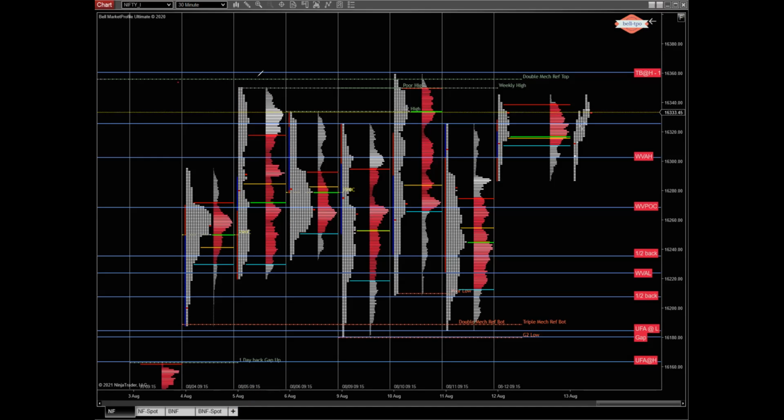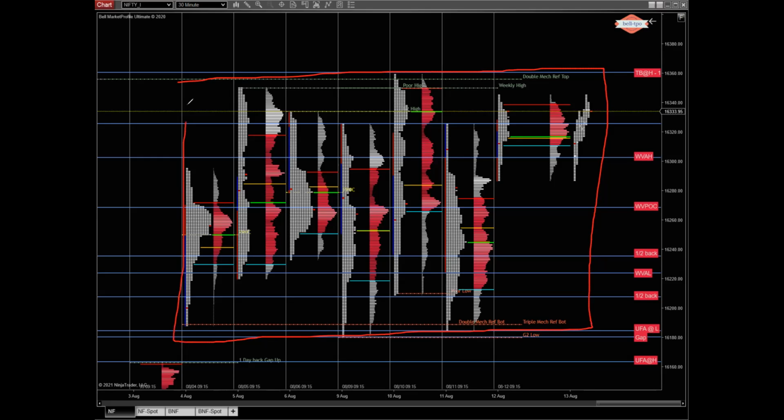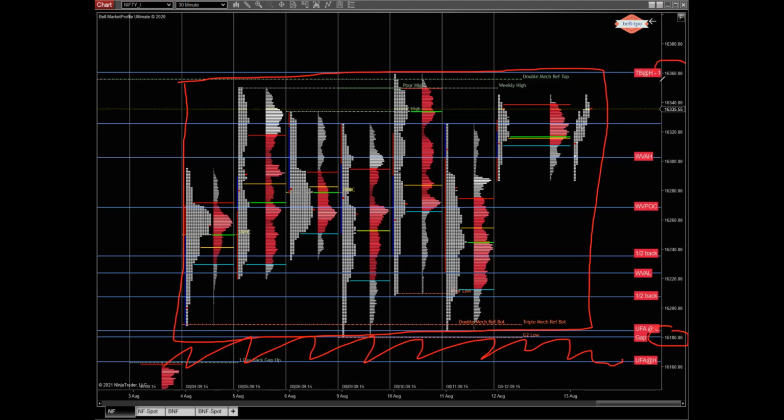The second data point is, if you see, we are still trading in a sort of a 5-day balance, and there are anomalies, like this gap which has not yet got filled, and just a big trading range. So from 16,180 to 16,360, this is the trading range in which the auction is just developing.